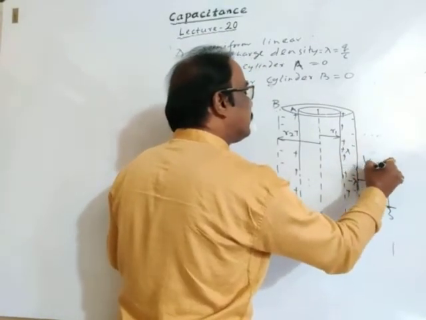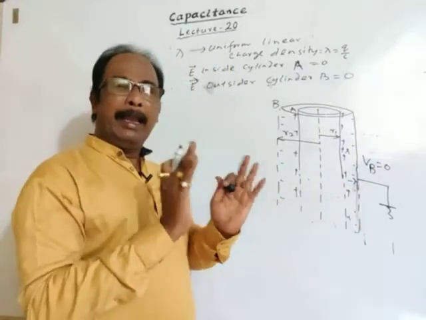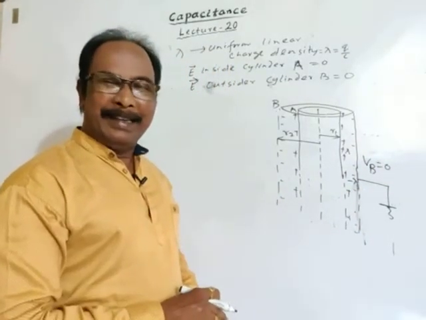So potential on surface B is zero. Then where is the electric field existing?